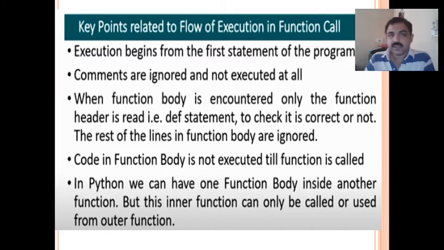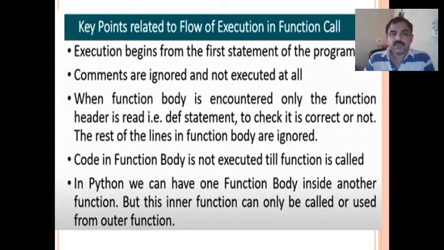So what are the key points related to flow of execution in function call? Execution begins from the first statement of the program. You have seen the first line is executed. After that, comments are ignored and not executed at all. Any comment written under a function or in a program will not be executed.